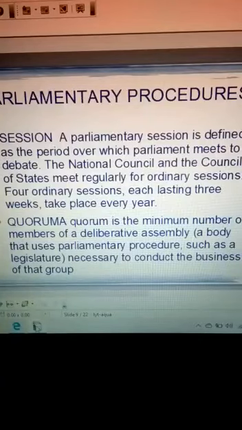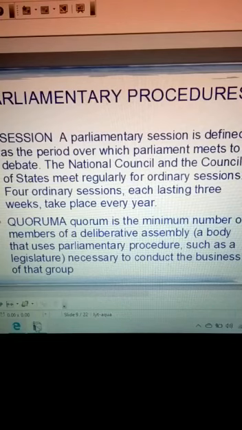After understanding the meaning of quorum, let us see what the quorum should be. The quorum of the Lok Sabha and Rajya Sabha is 1/10 of the total membership of each house. This means the house cannot conduct its proceedings and pass bills and resolutions without the presence of at least 1/10 of the total membership.